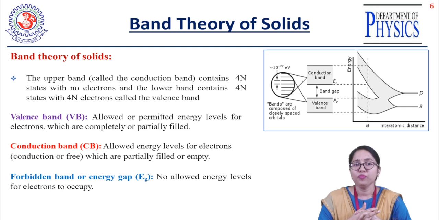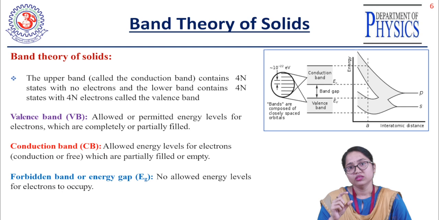Similarly, what do we mean by the forbidden gap, energy gap and band gap? The band gap is the gap between the valence band and the conduction band. In more detail, it is the distance between the topmost energy level of the valence band, EV, and the lowest energy level of the conduction band, EC. That gap is called the band gap, forbidden gap or energy gap. Why is the name forbidden band?